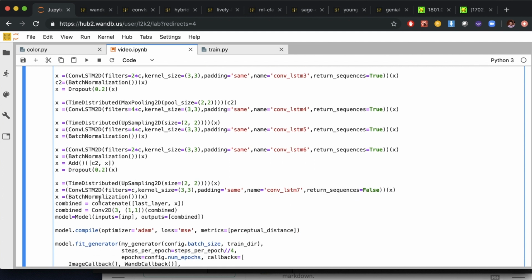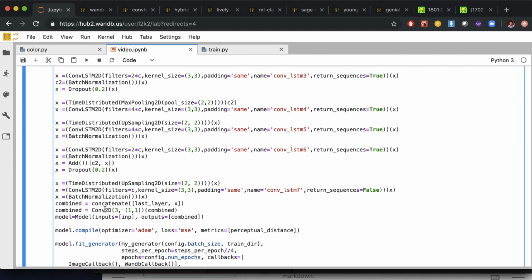And then finally, we take the output of this complicated thing and we concatenate it with the last layer output, which was a very simple thing of just returning the last layer. And then we use this 2D convolution with a 1x1 kernel. So what does that do? It optionally takes the output of just the last layer, and also optionally, it takes the output of our much more complicated model. So this is a good way to fit this particular data, but this video is being filmed in 2019 and things are going to change over time.